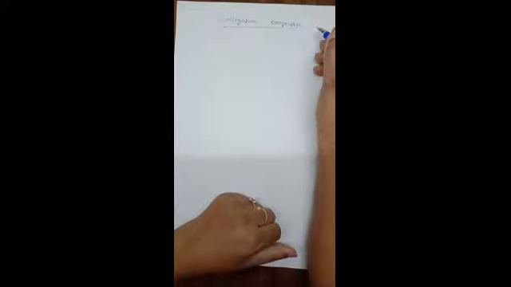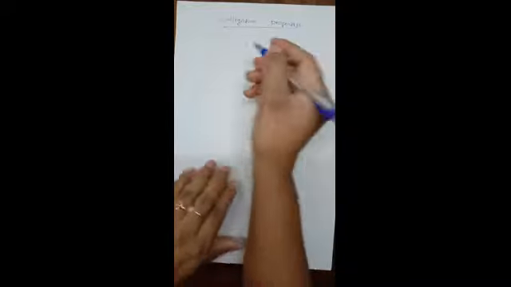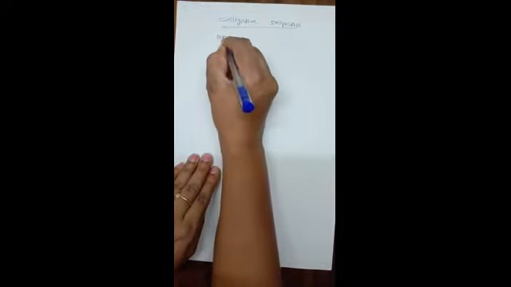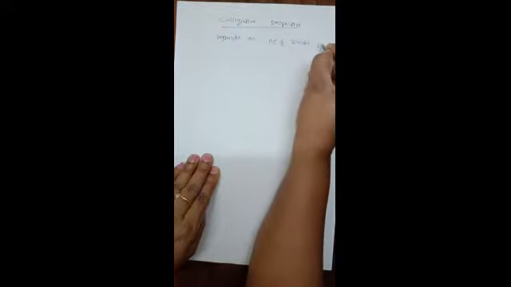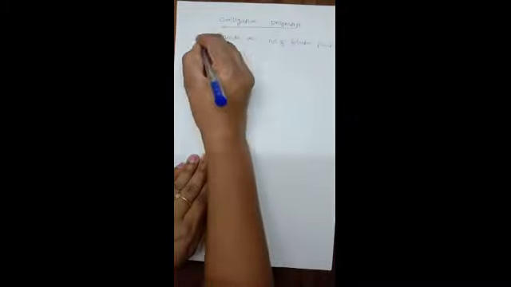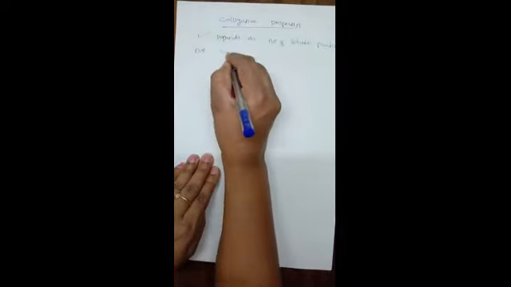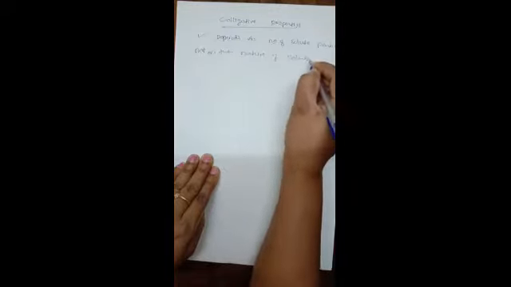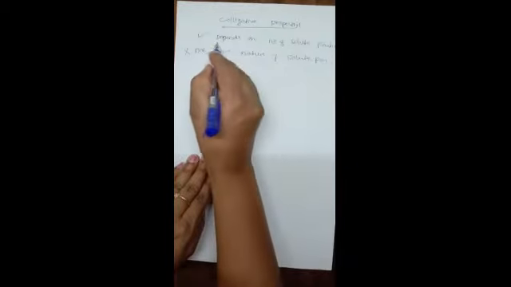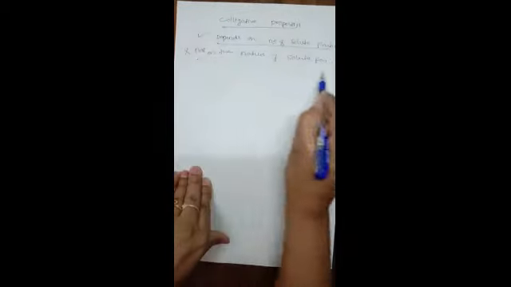So why are those properties called the colligative properties? Because they are properties of dilute solutions which depend only on the number of solute particles and not on the nature of the solute particles. So such kind of properties of dilute solutions can be taken as the colligative properties.